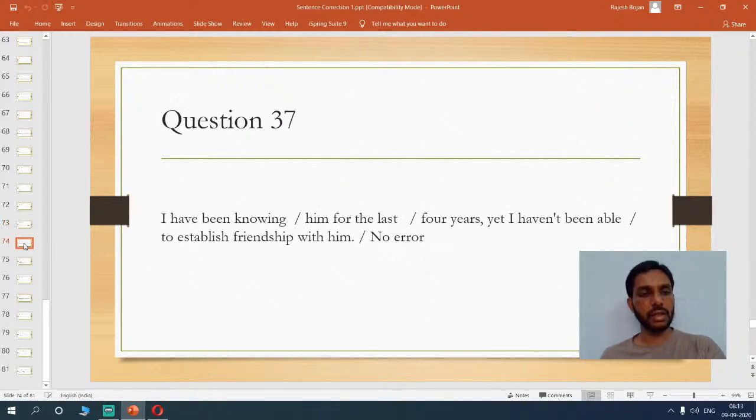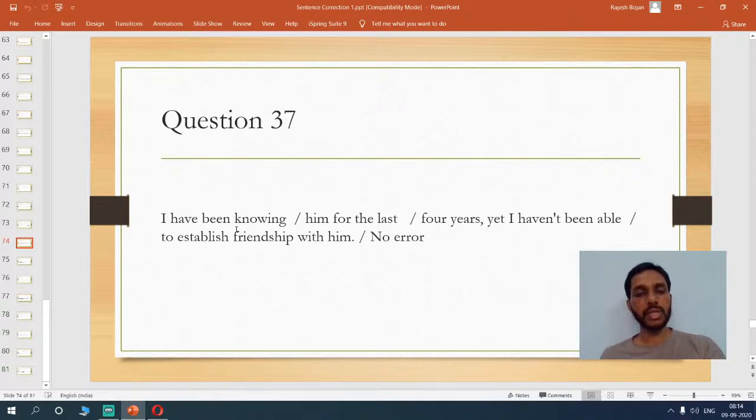If you look at the next question: "I have been knowing him for the last 4 years, yet I haven't been able to establish friendship with him." Here everything seems to be fine, but we don't say "I have been knowing," right? We have to say, "I have known him for the last 4 years, yet I haven't been able to establish friendship with him."